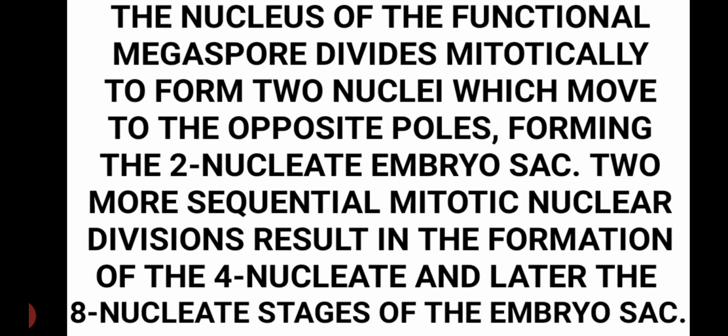That means in the nucleus of the functional megaspore the first mitotic division occurs, forming a two-nucleate structure, and each nucleus moves to opposite poles. After that, two more sequential divisions in the nuclei occur, and due to that the 8-nucleate state forms, and it forms the embryo sac.